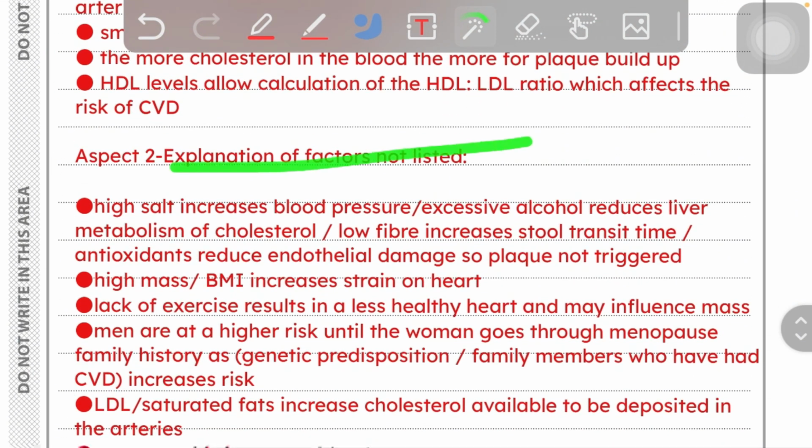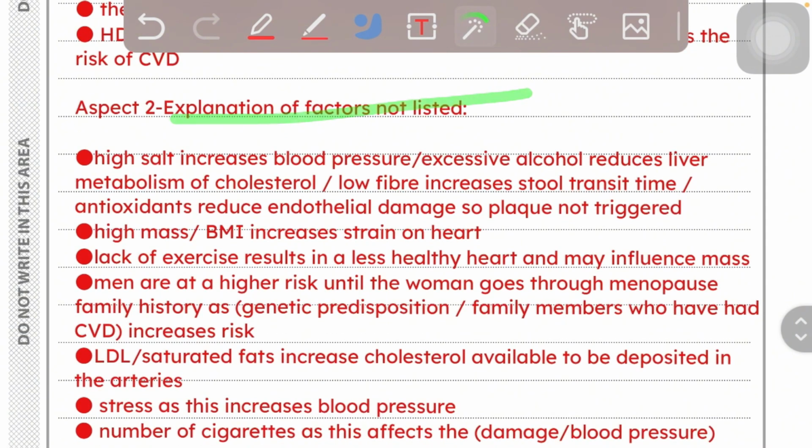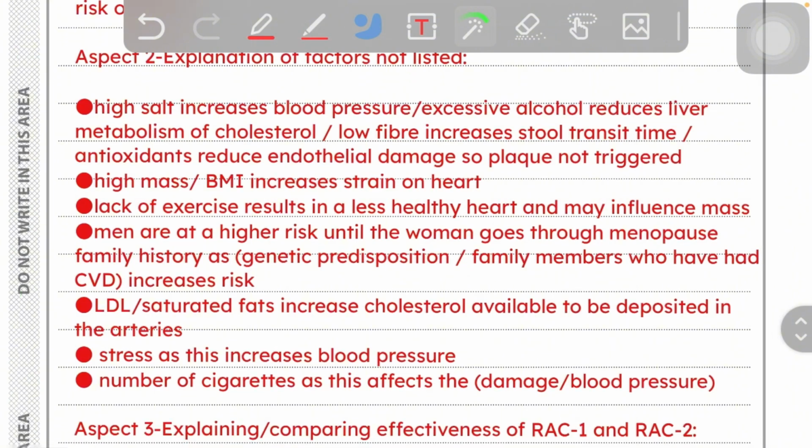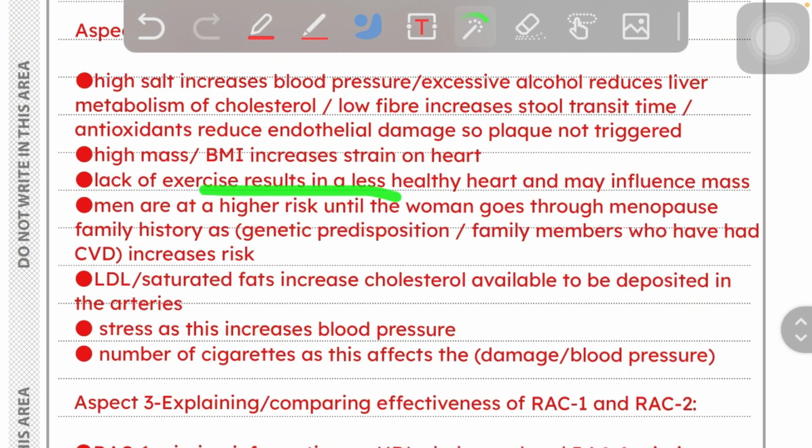Okay, the factors which are not listed: high salt increases blood pressure, excessive alcohol reduces liver metabolism of cholesterol, low fiber increases stool transit time, antioxidants reduce endothelial damage, so plaque is not triggered. High BMI increases strain on the heart, lack of exercise.